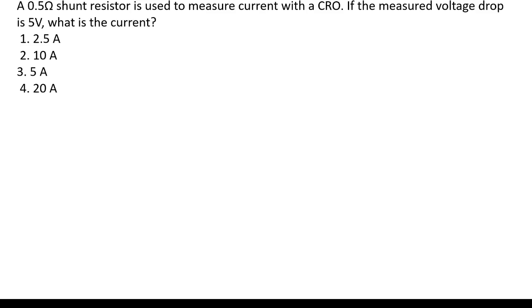A 0.5 ohm shunt resistor is used to measure current with a CRO. If the measured voltage drop is 5 volts, what is the current? Current I is equal to voltage by resistance, 5 volts by 0.5 ohms. 5 by 0.5 means 1 by 2, that is nothing but 10 amps. So the answer is option 2. All the questions are very simple only, but a simple understanding is required and practice is a must.